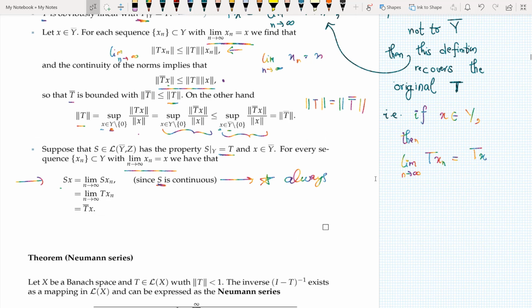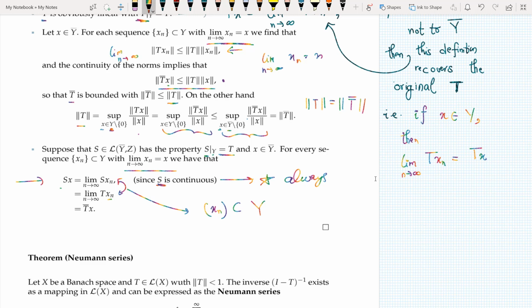And as we defined here, the transition from here to here might be a bit confusing. I said that this xn belongs to y, but for elements of y, S restricted to y is nothing but T. So rather than writing S, I can write T. Since my element xn is in y, for those elements S restricted to y is equal to T, but that limit n tending to infinity T of xn is nothing but T bar x.